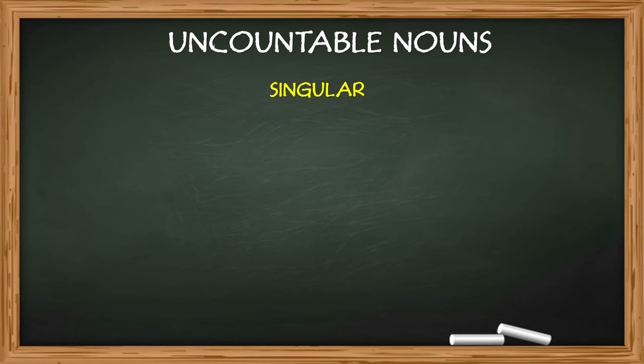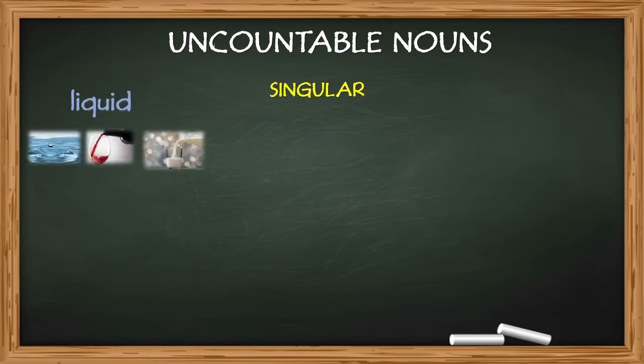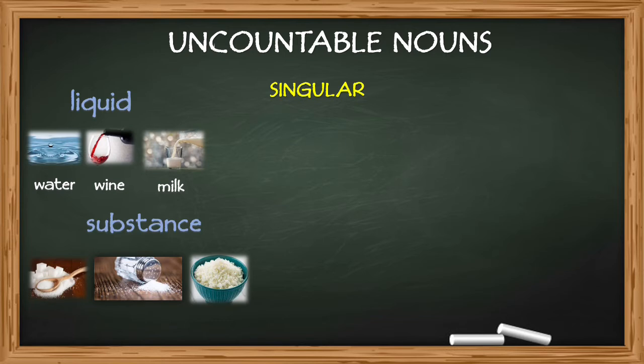And we're going to take a look at these different kinds of uncountable nouns. We're talking about liquid, like water, wine, milk. Substance, like for example sugar, salt, or rice.